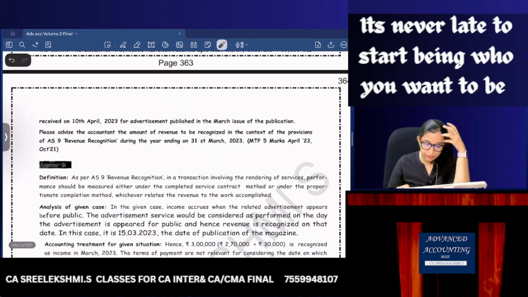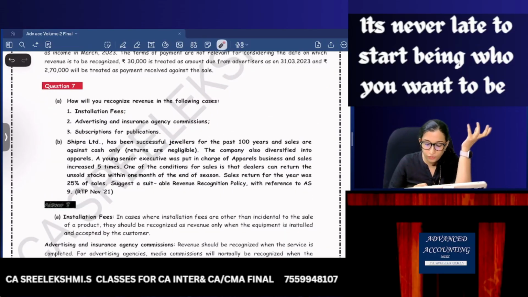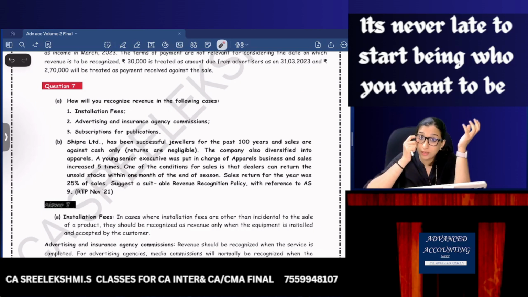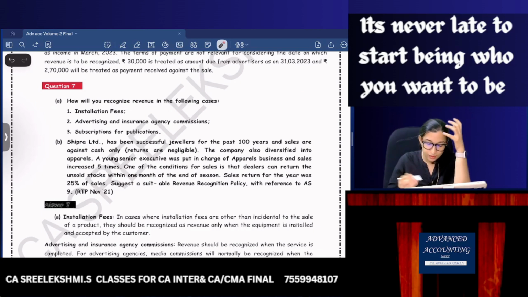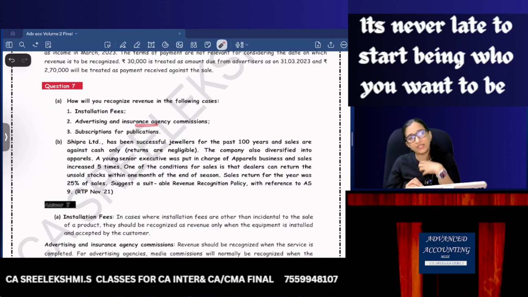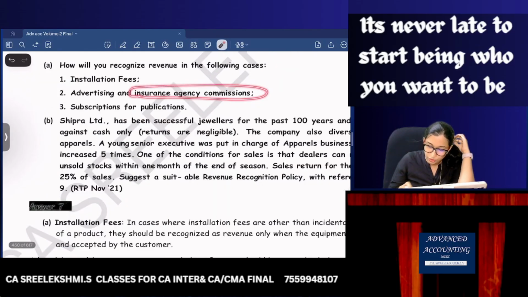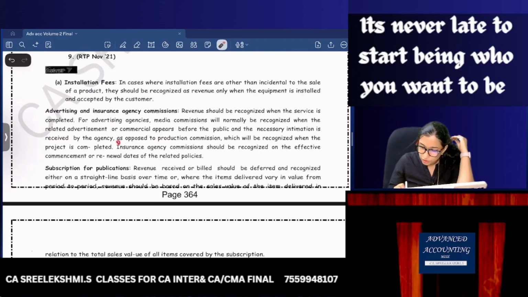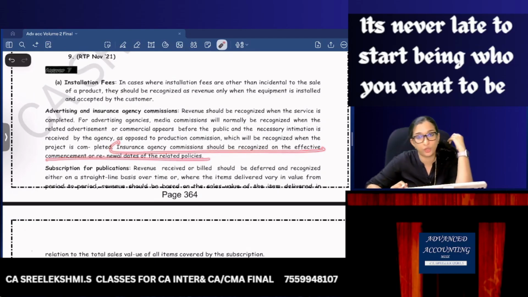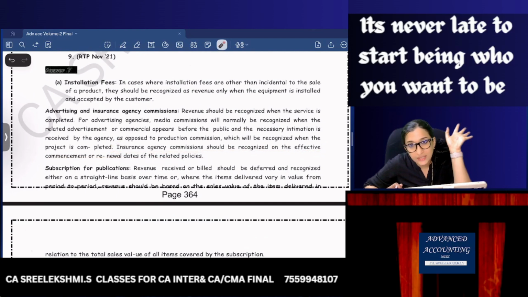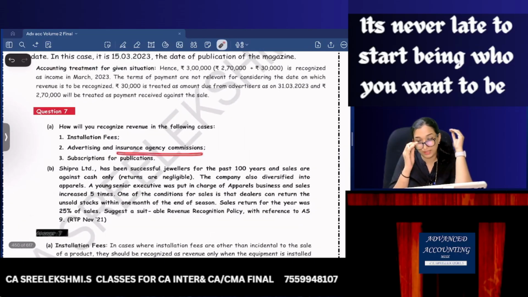This is a very similar kind of question. How will you recognize revenue in the following case? Installation fees: once installation is complete. Advertising and insurance agency commission. In case of advertisement, when the advertisement appears before the public. Insurance agency commission should be recognized, so mark this line, on the effective commencement or renewal date. On a commencement date, the agent can get commission, and on renewal date also the agent will get commission. So revenue can be recognized on the commencement date or renewal date.